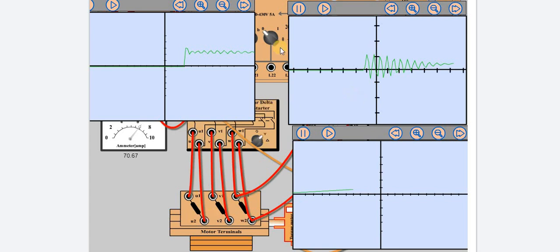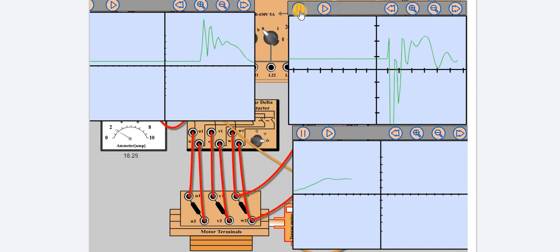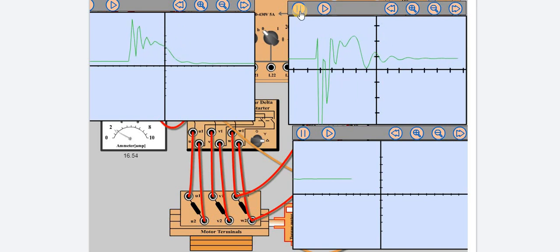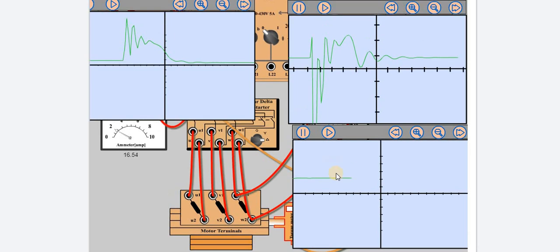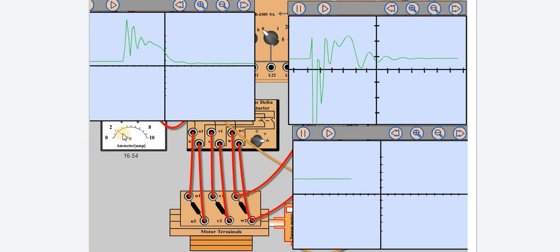Now it is running somewhere, and here it is fixed somewhere. Speed is constant, everything is constant. But now we're switching to delta. What is delta? Speed is not changing and line current also is not changing that much.